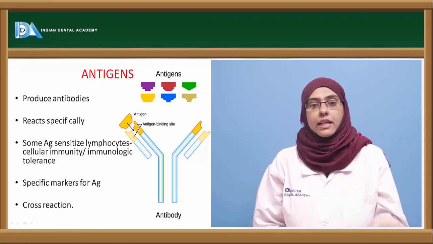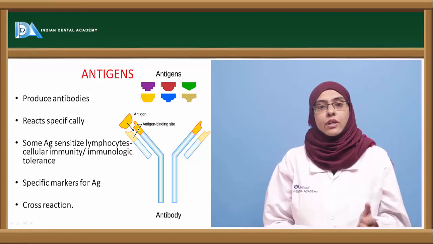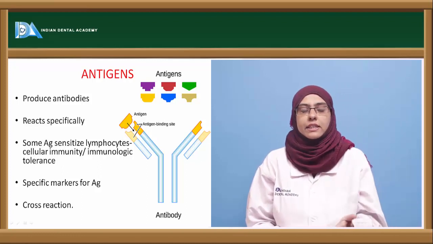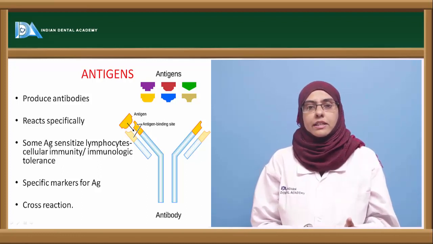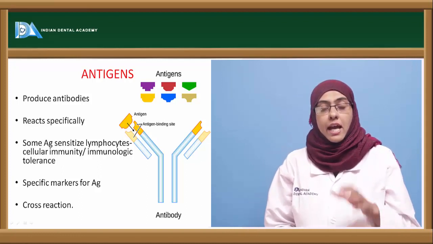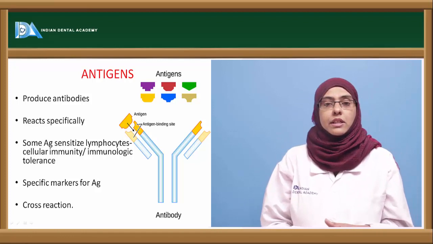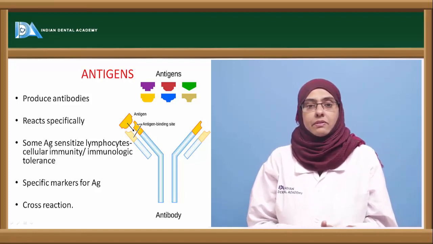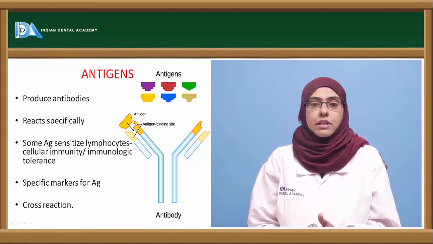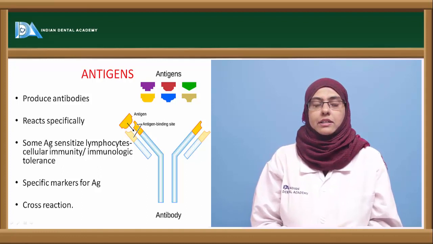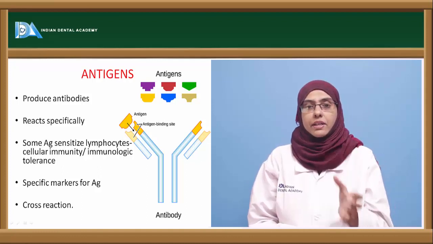In order to interact specifically with the antigen, there should be complementarity between the antigen and antibody. Only then can you see it in an observable manner, or you can say there is a reaction between an antigen and antibody. This is a basis that is mostly used in immunological diagnostic procedures, where the specificity between antigen and antibody is used to recognize a specific antigen pertaining to a particular organism. So there is a specific reaction.